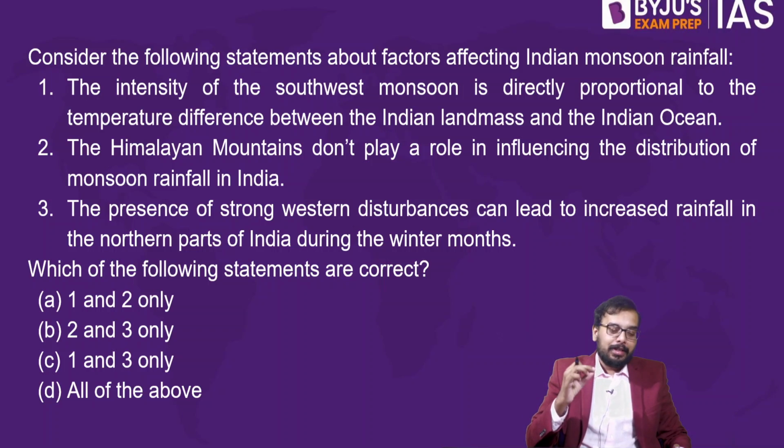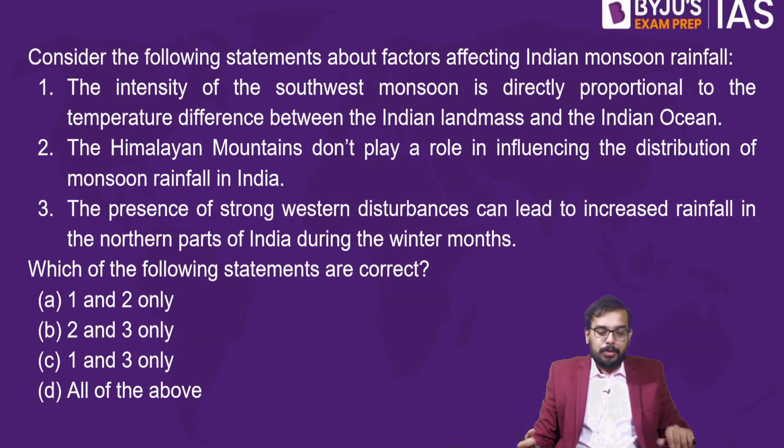Pause it and analyze. If you solve this, it shows that you are super good in the monsoon topic. So pause it, solve it, and then you can continue the video. The intensity of the southwest monsoon is directly proportional to the temperature difference between the Indian landmass and the Indian Ocean. What do you think?